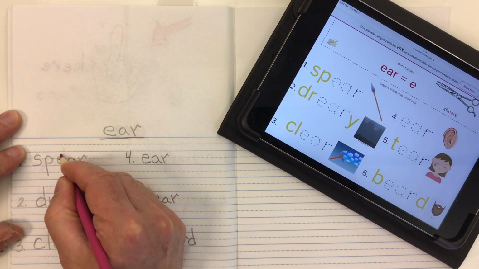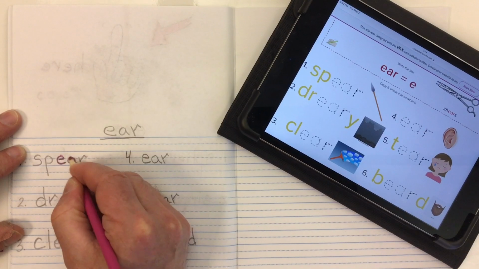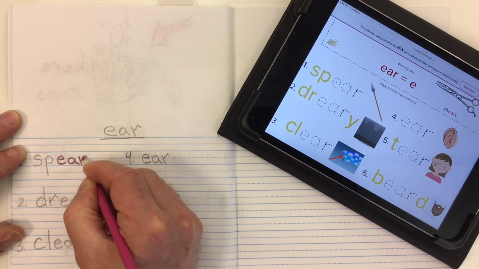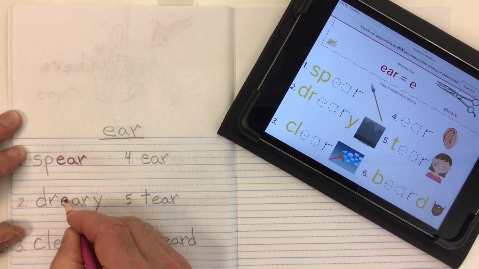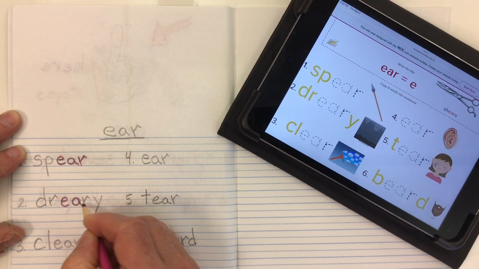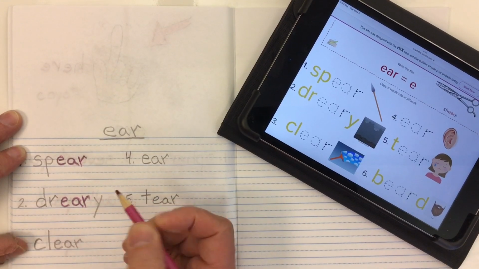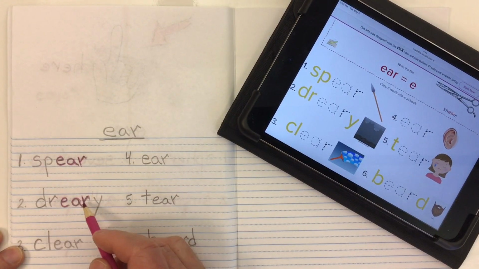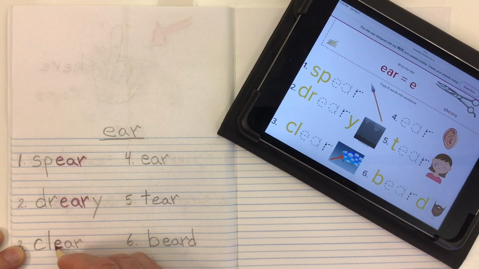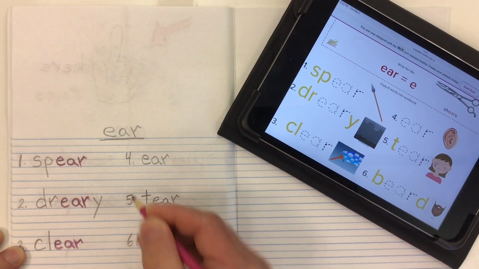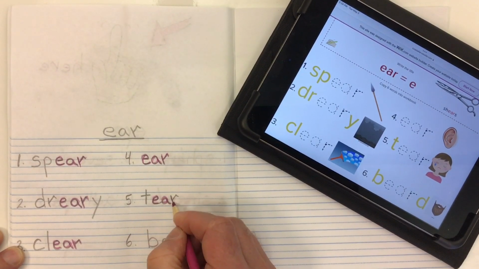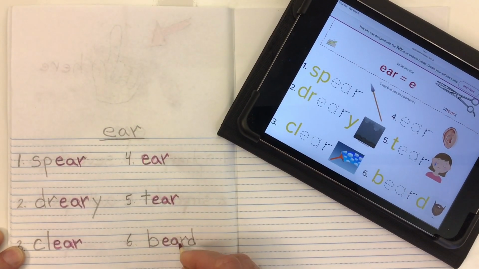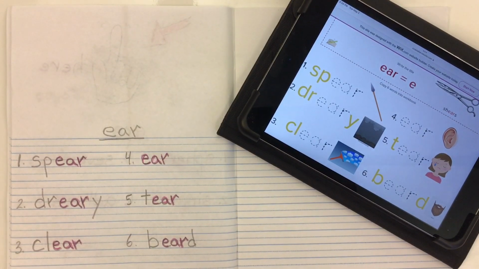Color in these E-A-Rs. Make them pop off the page. Notice what I'm doing is I'm tracing right over top of the letters. I'm not scribbling on them where I can't read them. I'm going right over the E, right over the A, reforming it, and right over the R. Make them pop off the page, whether they're at the end of the word or the middle of the word. Let's do that for all 6. There we go.